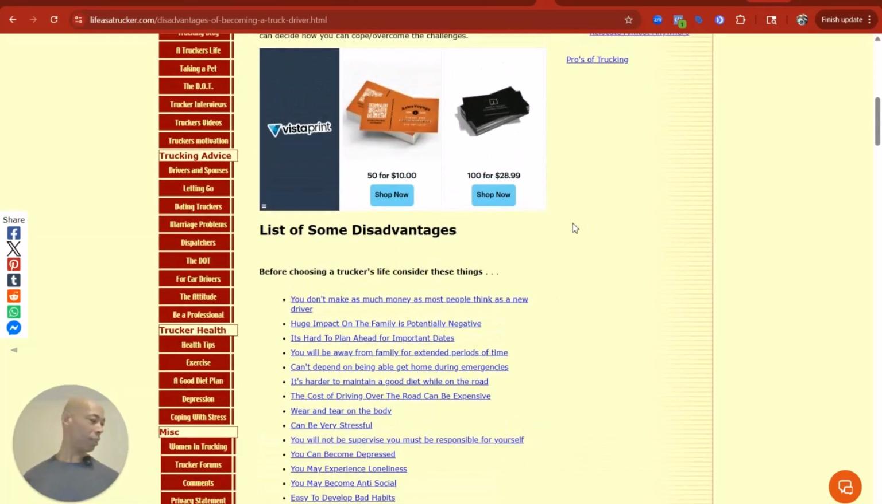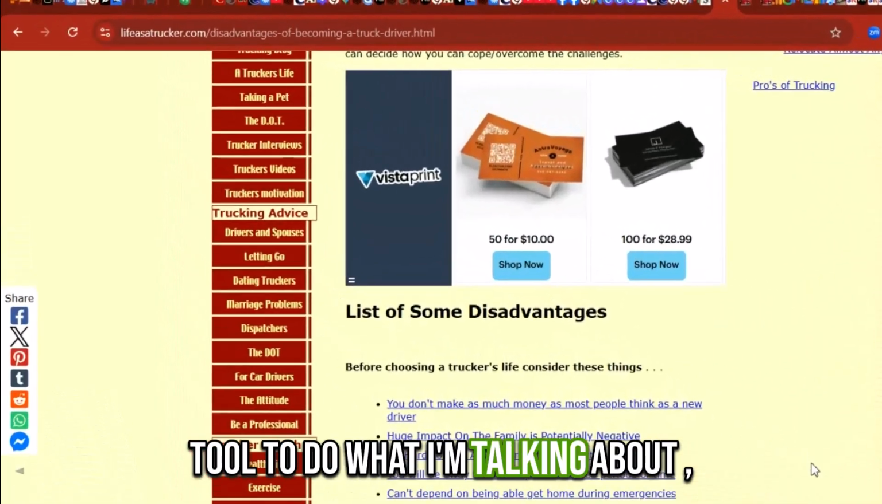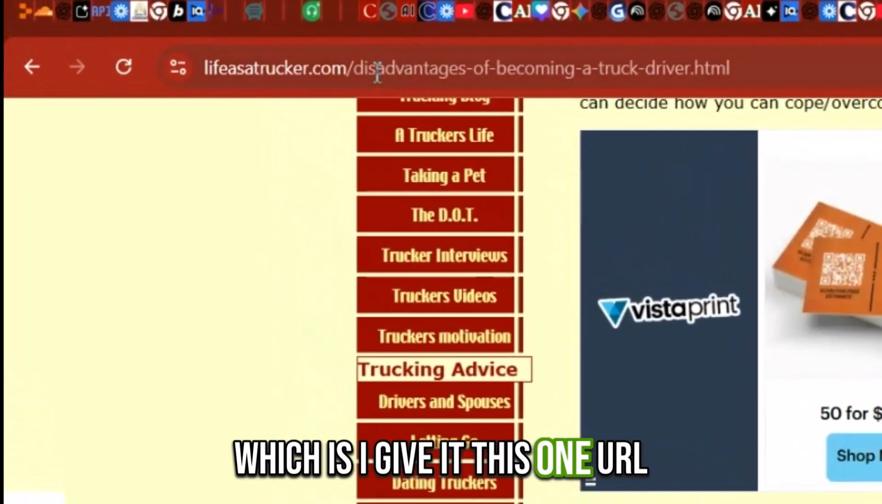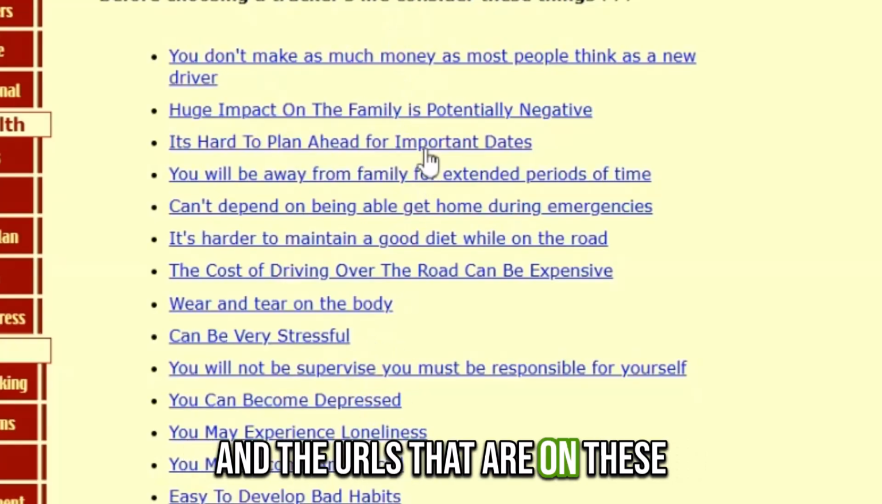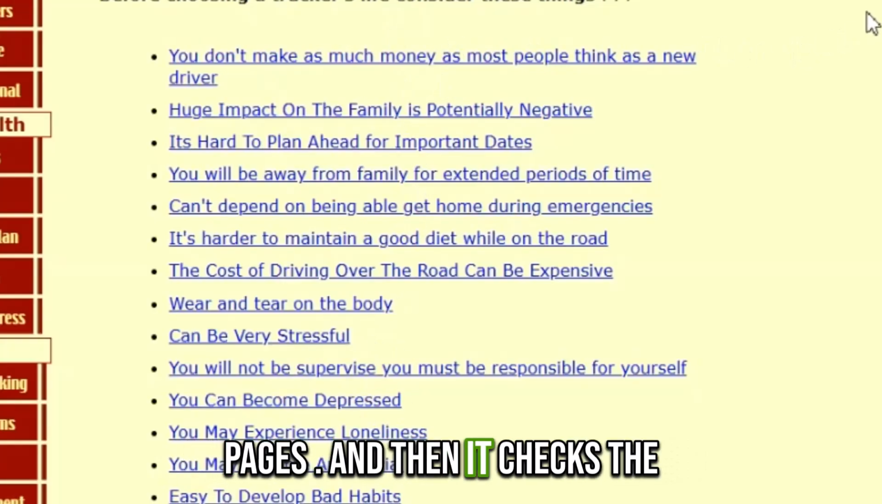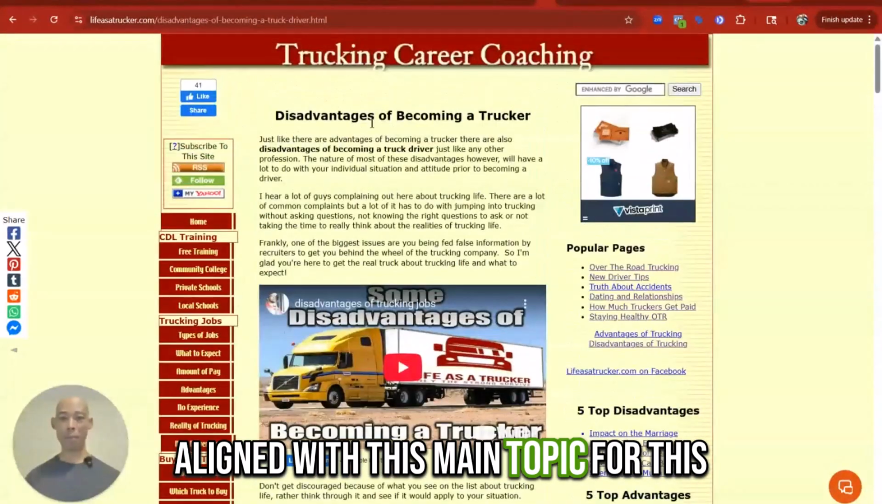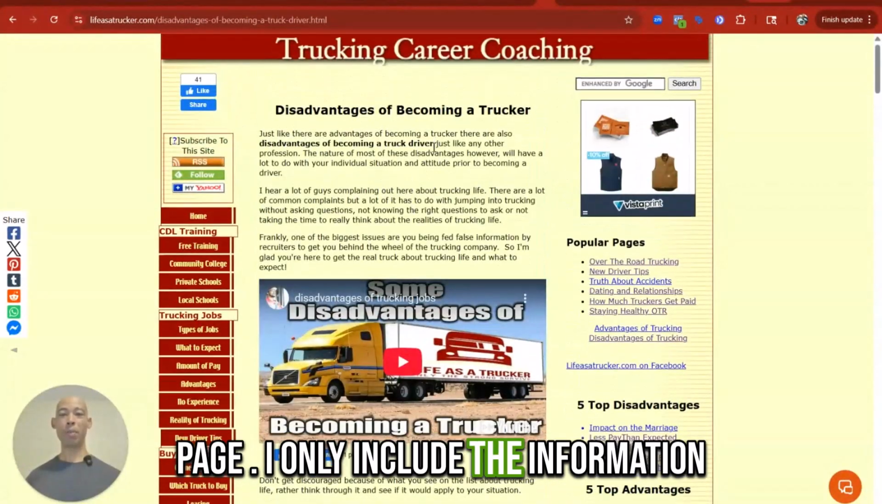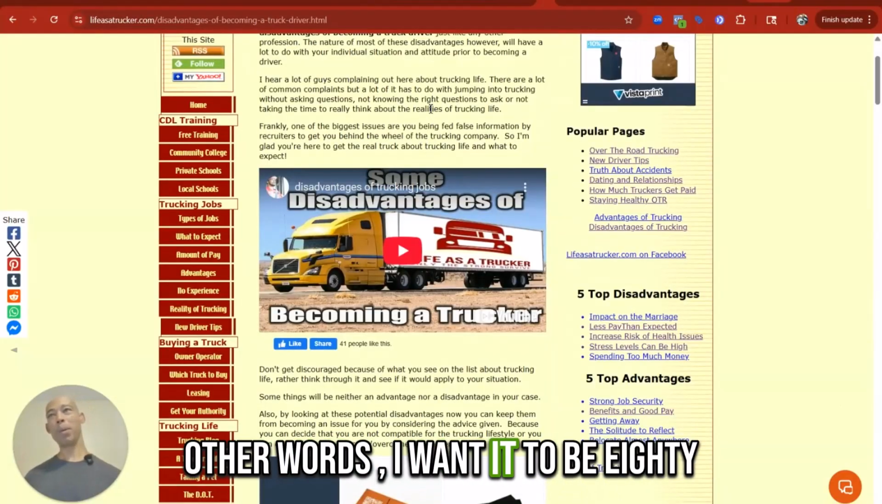Because that would take 10 times longer to do than having a tool to do what I'm talking about, which is I give it this one URL, and it goes out to all of these URLs and the URLs that are on these pages. And then it checks the information, like how closely is it aligned with this main topic for this page. I only include the information to the degree that you specify. In other words, I want it to be 80% relevant.